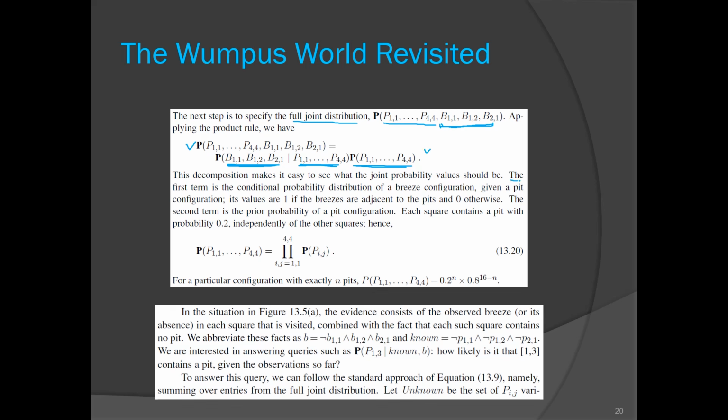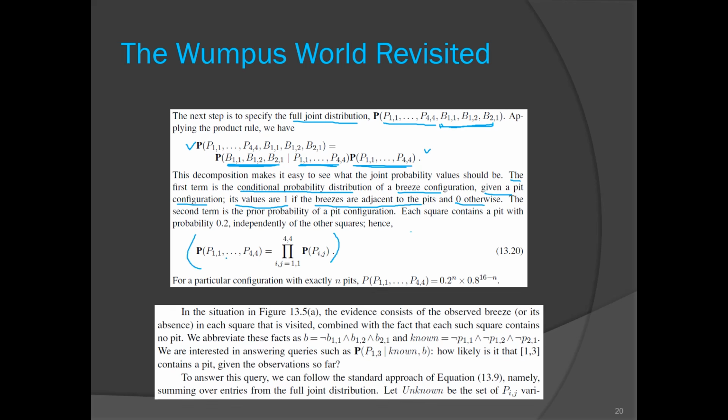The first term is the conditional probability distribution of the breeze configuration given the pit configuration. What is the pit configuration? How the pits are situated or allocated. Its value is 1 if the breezes are adjacent to the pits, or 0 otherwise. And we know this thing.